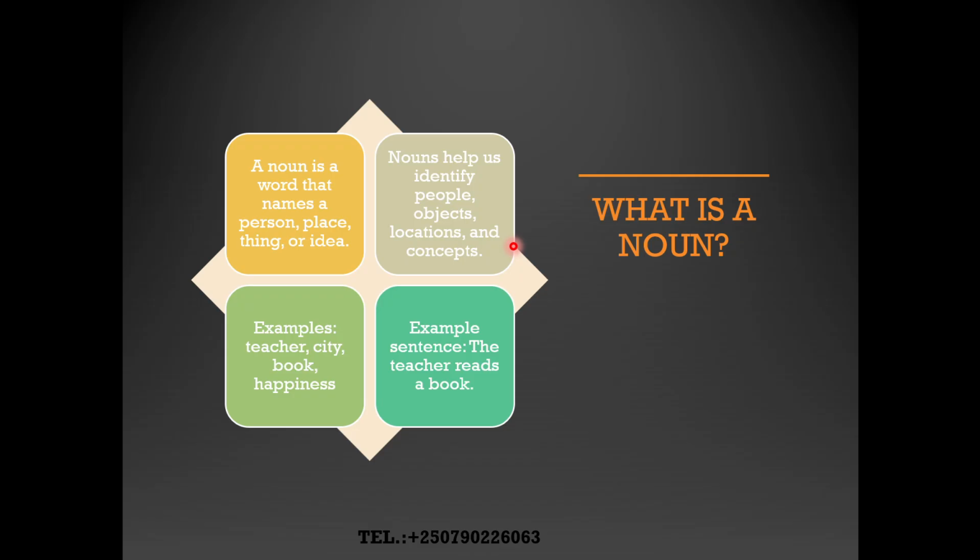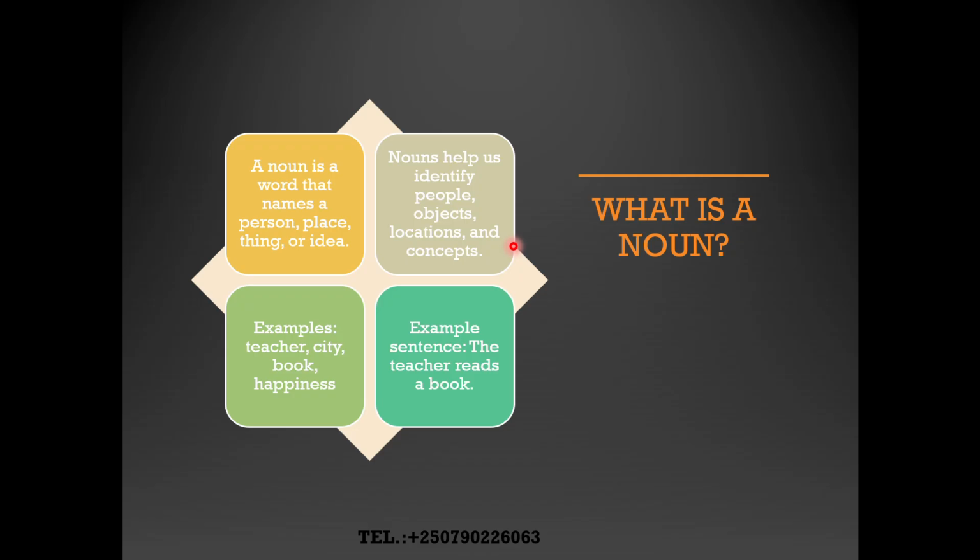Here are some of the examples: ibikoresho, abantu, ahantu, those are the nouns. So examples here: teacher, umwarimu; city, umujyi; book, happiness; desk; Eric; Sam; Peter; Claude. Those are names.